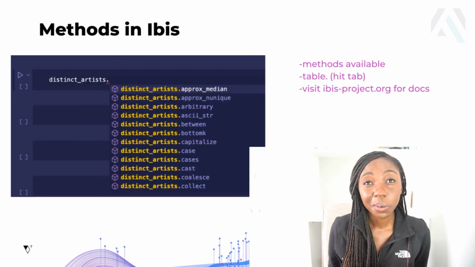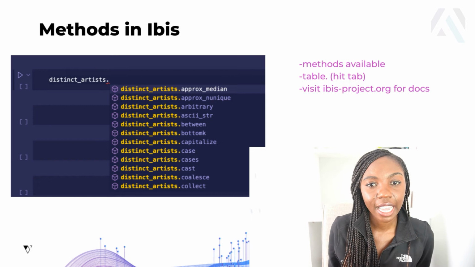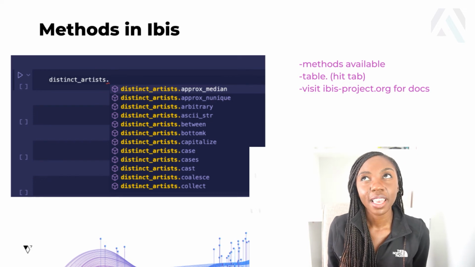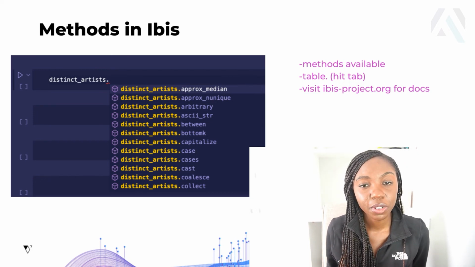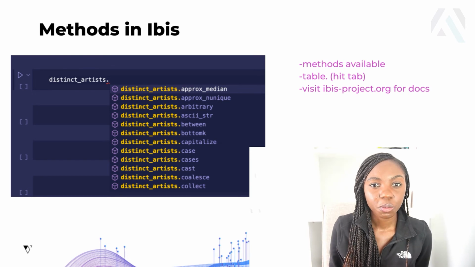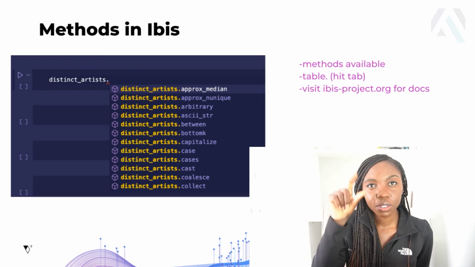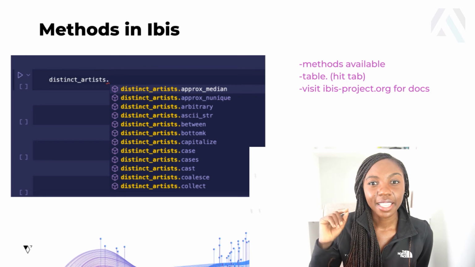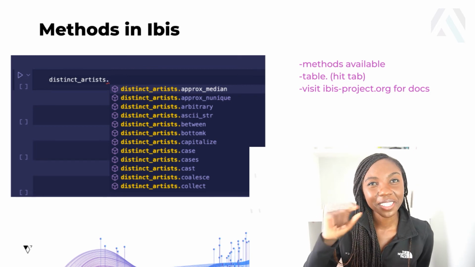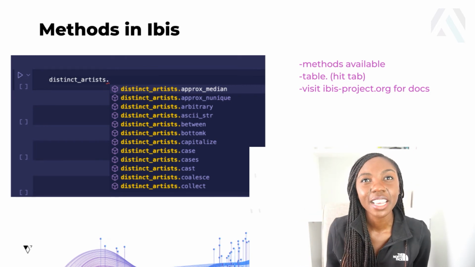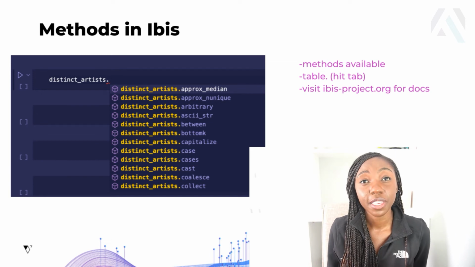And if you want to actually know the methods that are available to you with Ibis tables when you're interacting with Ibis, you can just write out your table name and then type in dot and then press the tab button, and that will list out all of the available methods.